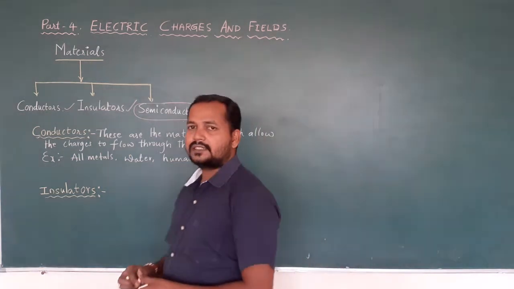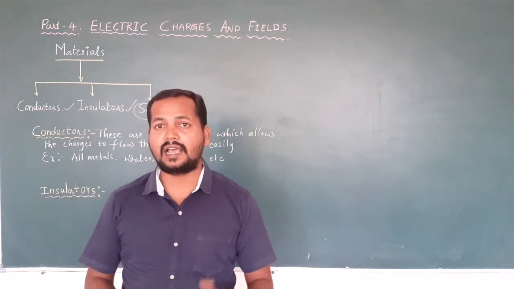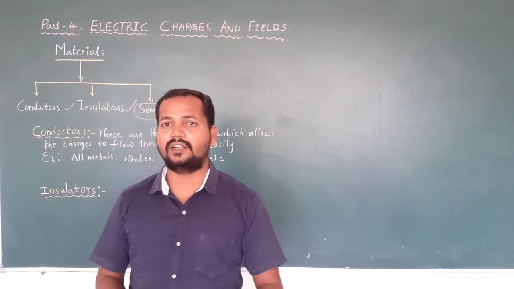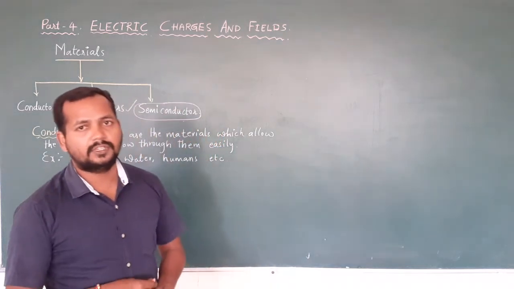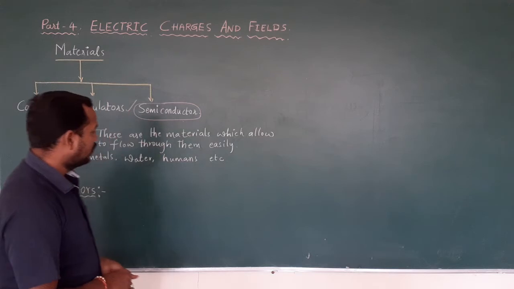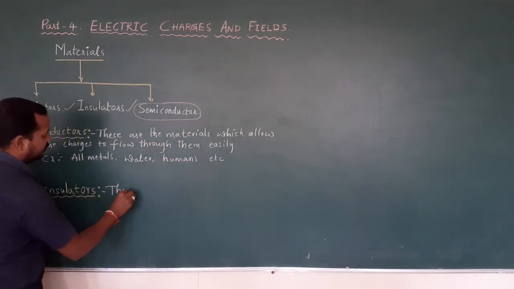Examples, as I said: dry wood, rubber, plastic, ebonite rod, fiber. All these are insulators. How do you define insulators?